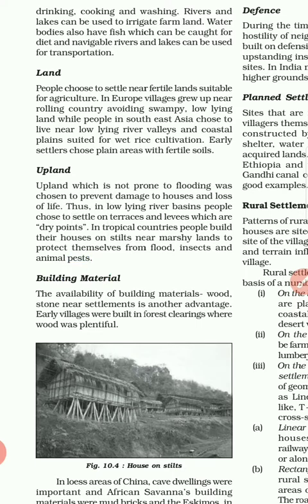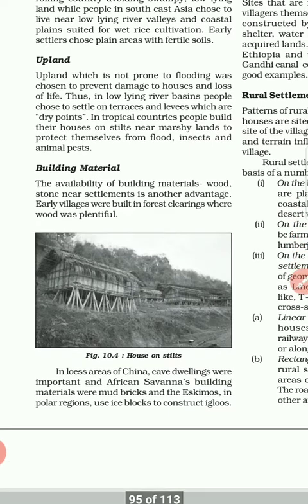Such type of question also comes for one mark. In tropical countries, people build their houses on stilts near marshy land to protect themselves from floods, insects, and animal pests. Building material: the availability of building material like wood and stone near the settlement is another advantage.